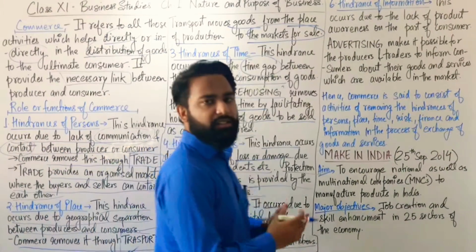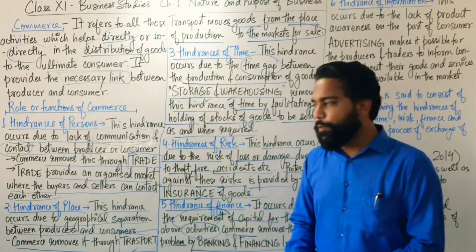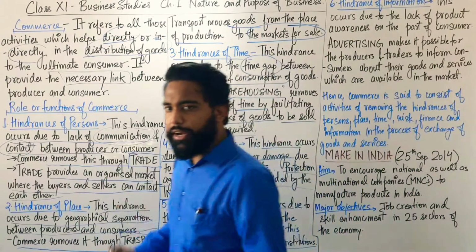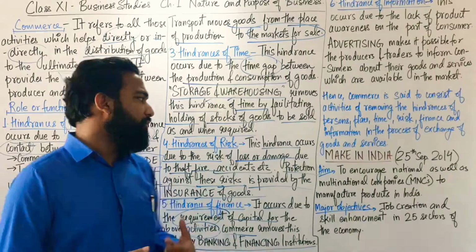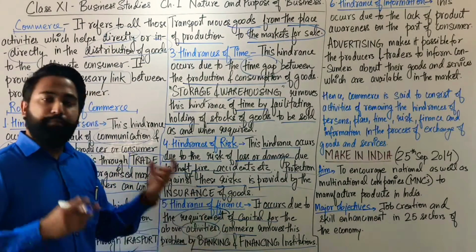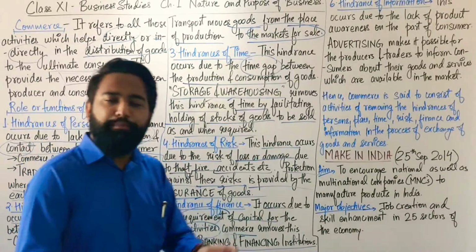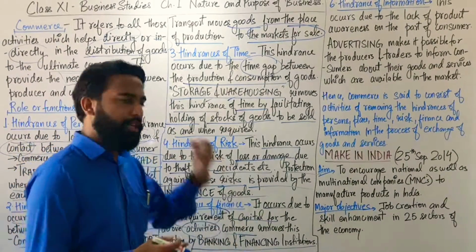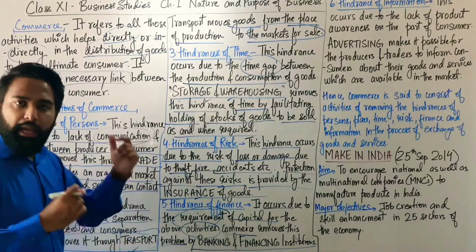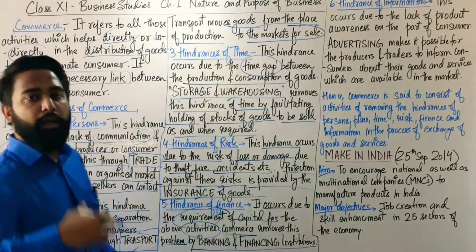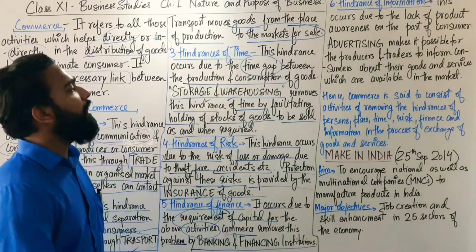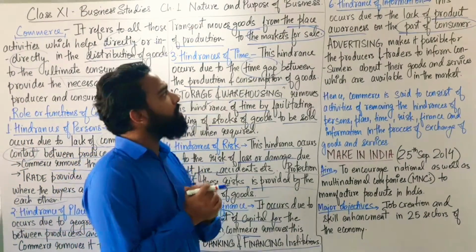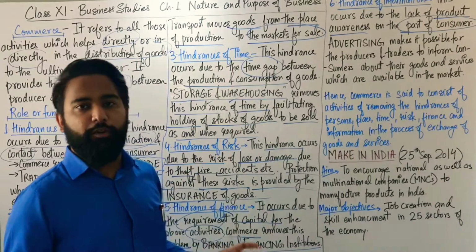We have banks. Those banks provide us enough money. They provide us credit. What is credit? Loans. They give us loans so that the producers can have better finance and they can provide better facilities, better production, they can produce better goods for the consumers, and so that they can prosper. Now let's come to the next point. Students, let's come to the last objective of commerce, which is hindrance of information.